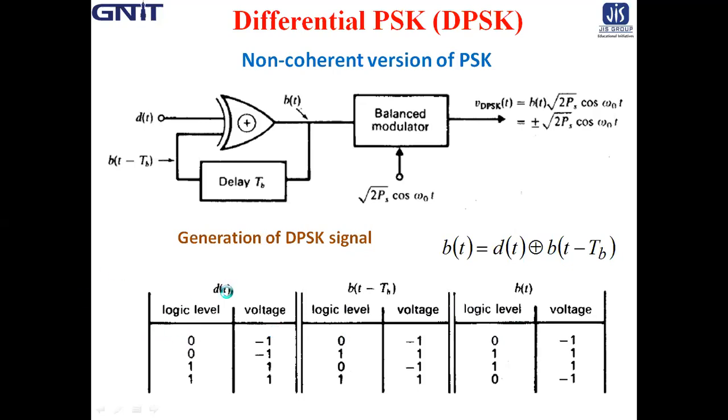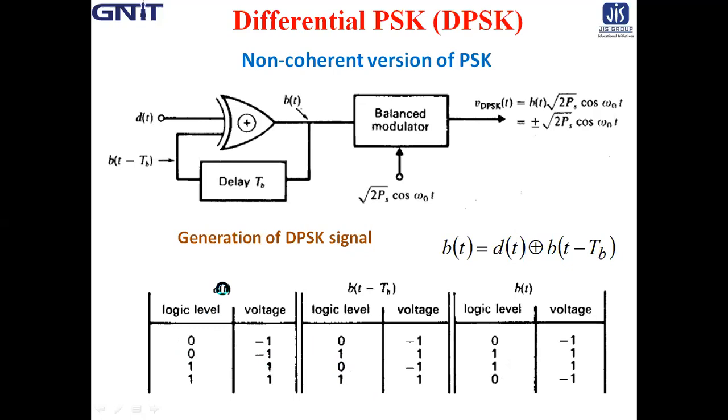The first part is d(t), divided by logic level and voltage. Second is b(t minus Tb), again divided by logic level and voltage. And the last is b(t), with logic level and voltage level. There are 4 possible combinations: 0 0, 0 1, 1 0, and 1 1.